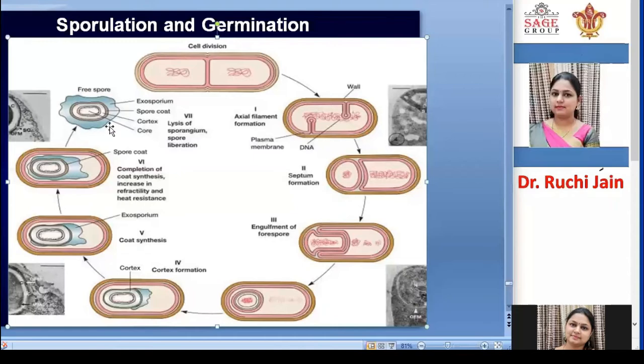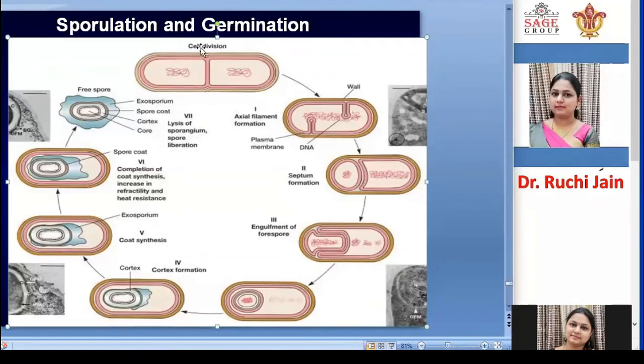Finally, a spore will form that contains, first the core, second the cortex layer, then the coat layer, and finally the exosporium layer. So in a spore, 4 types of layers are present: first the core, then the cortex, then the spore coat, and finally the exosporium layer.